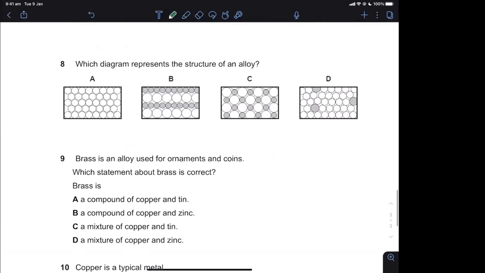Number 8 is a repeat question. So alloy is a mixture. So again, these are in a fixed ratio. This is in a fixed ratio. So you see how different years, they tend to mix the options around. So it matters really how you can think about the options rather than remembering the answer. This is a pure substance. It cannot be a mixture. These are compounds because the gray and the white one are present in a fixed ratio, whereas this is a random mixing, not in a fixed ratio, just a bit of that gray stuff. Alloy is a mixture of metals.